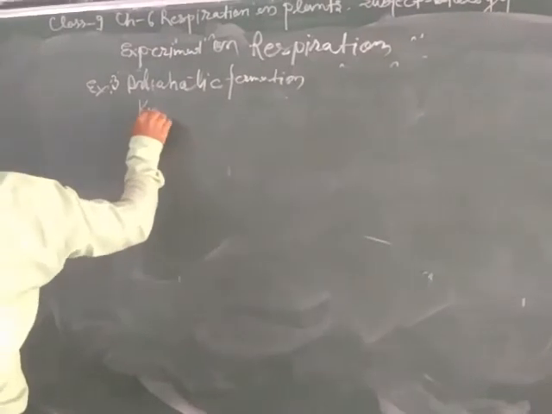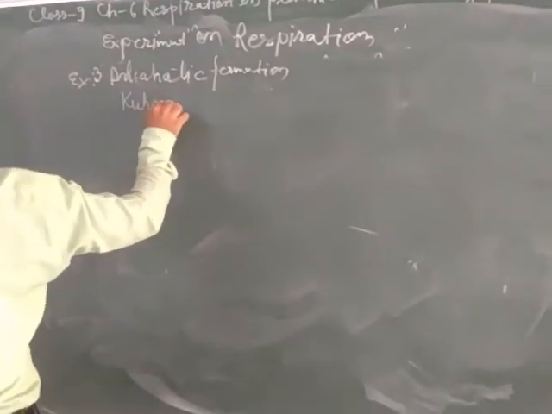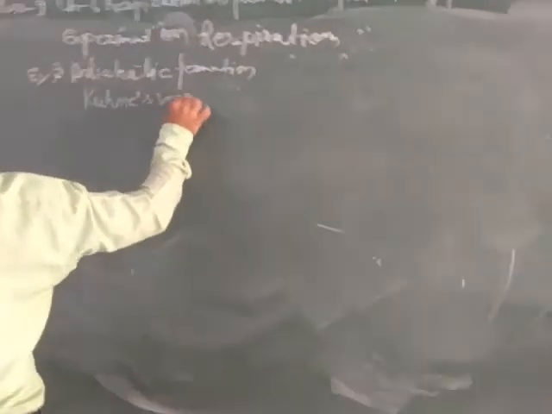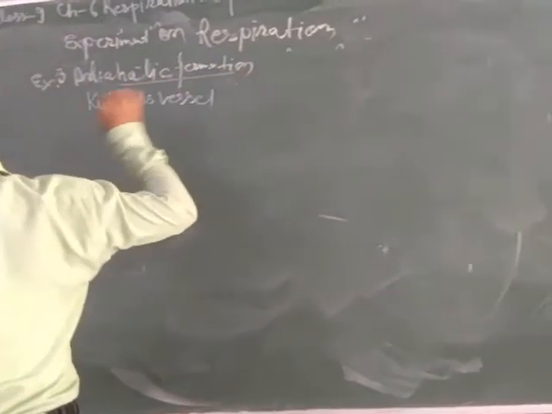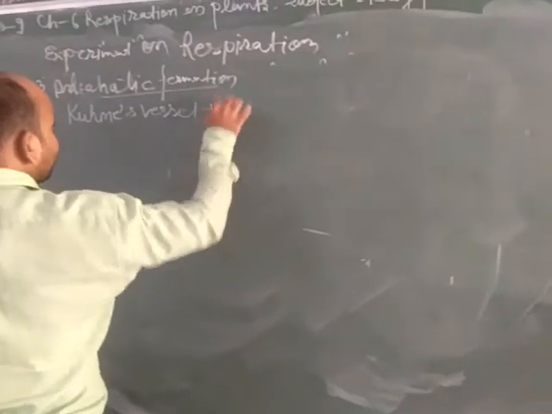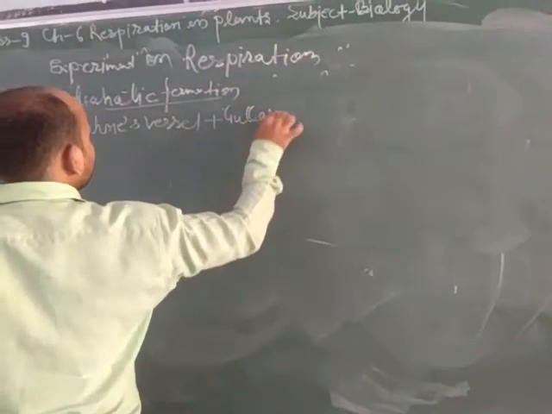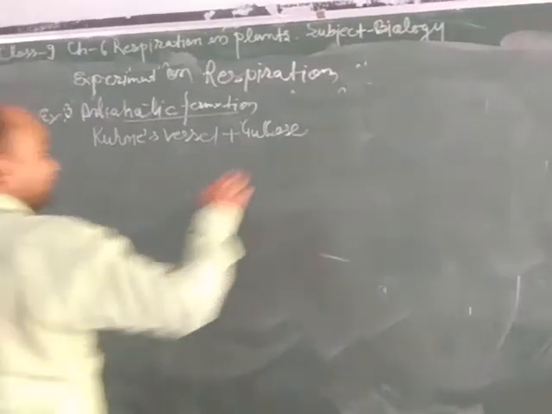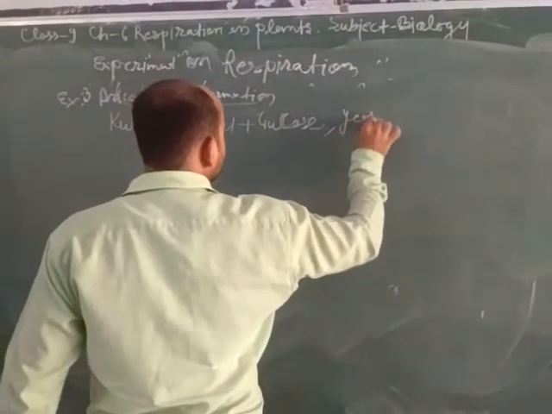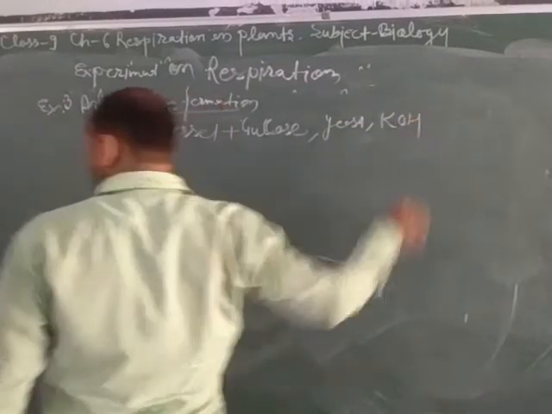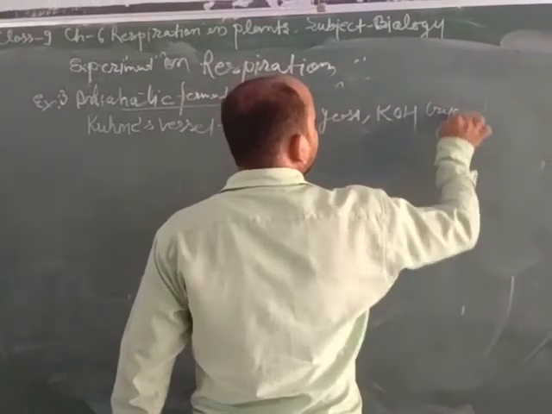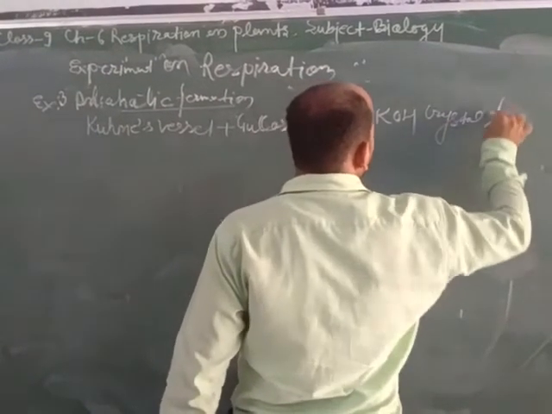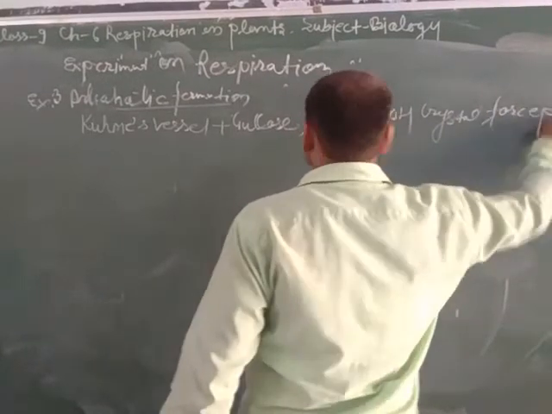For carrying out this fermentation, we take a device called Kohn's vessel, along with glucose solution, yeast, KOH (potassium hydroxide) crystals, and forceps for introducing KOH into the Kohn's vessel.